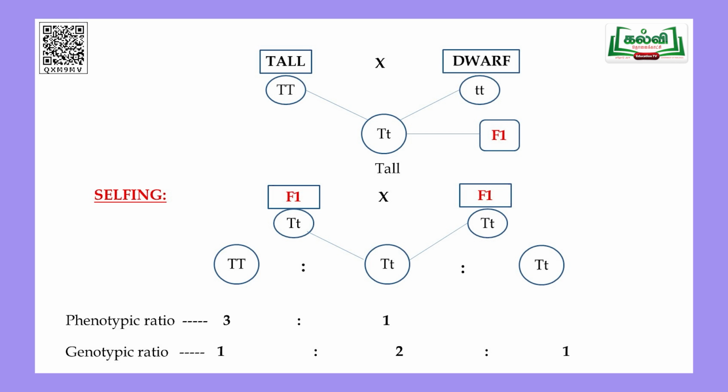That's why you are getting capital T, small t. That is called the F1 generation. F1 generation is nothing but, according to Mendel, the filial generation, a Greek word meaning children. In the F1 generation, Mendel was able to observe only the heterozygous combination. Heterozygous, what is heterozygous? Capital T and small t.